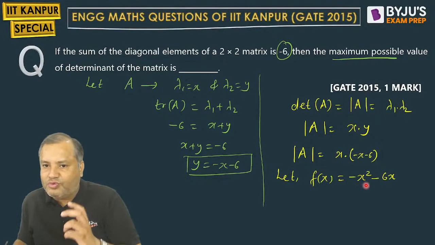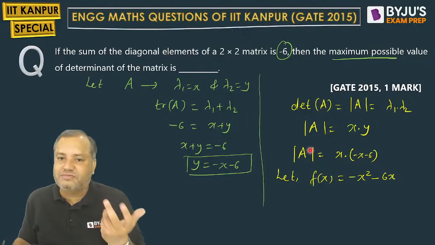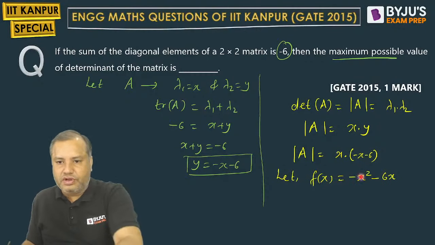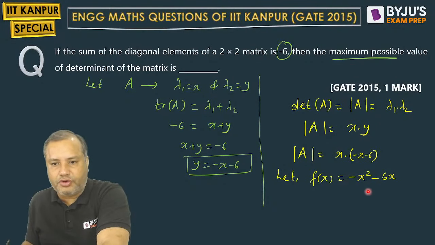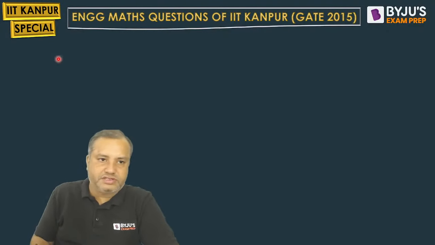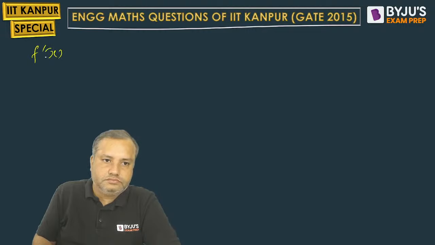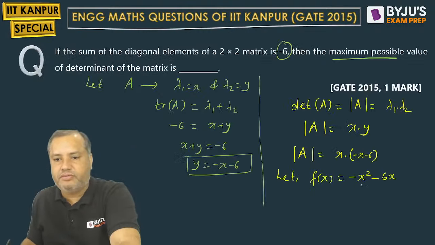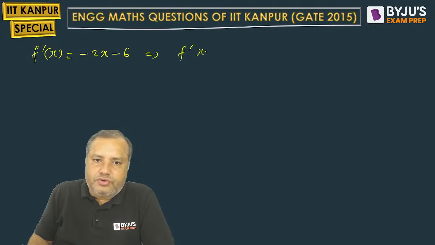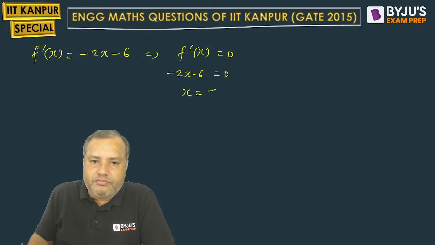And we want to maximize this function. It means we want to maximize this determinant. Got the theme now? Everyone got the theme? So just find the maximum value of this function. That would be your answer. To find the maximum value, we first have to find the first derivative. Minus x square derivative will be minus 2x, minus 6x derivative will be minus 6. When you equate this to 0, you will get stationary points. So we are getting x equal to minus 3.